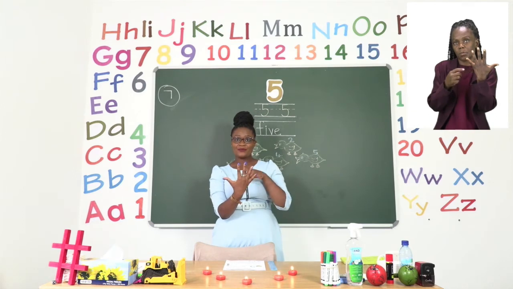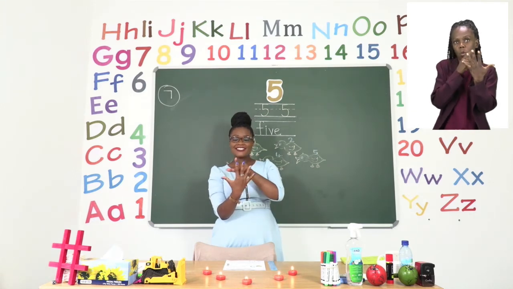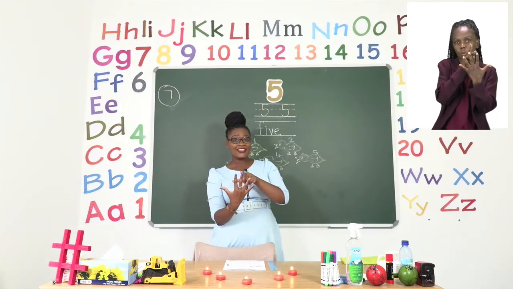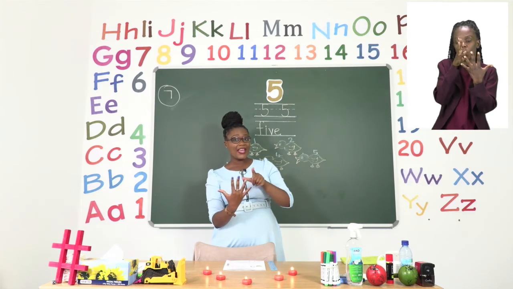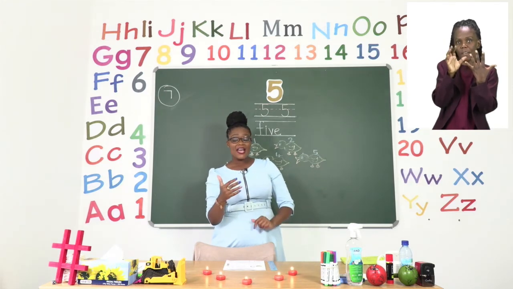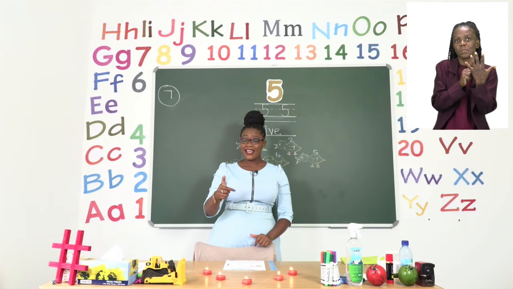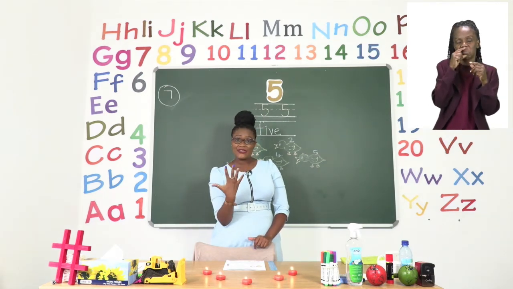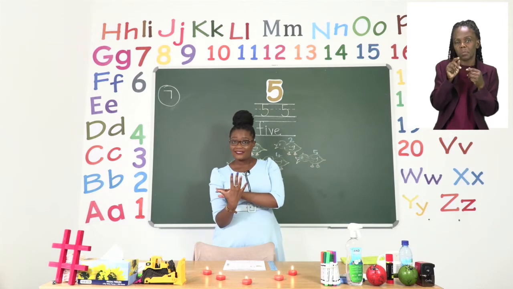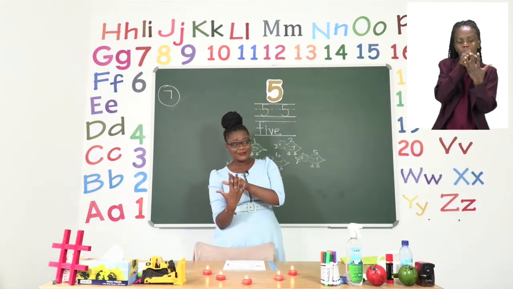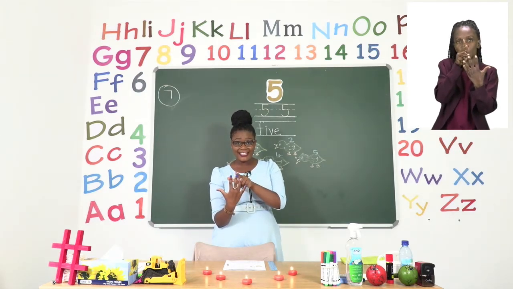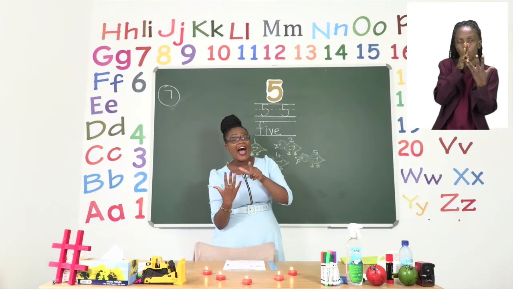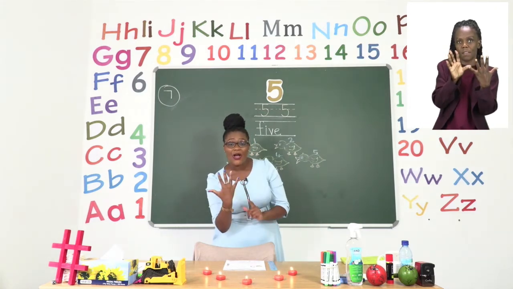We have 1, 2, 3, 4, and 5. This finger has a special name. It is called a thumb. So let's count them again. 1, 2, 3, 4, and 5.